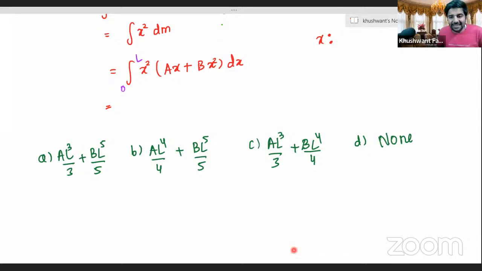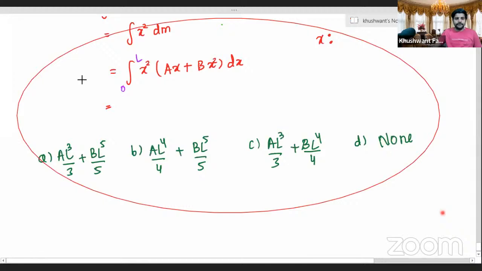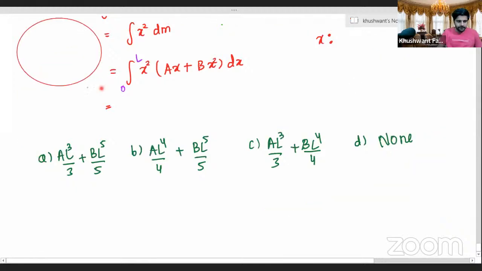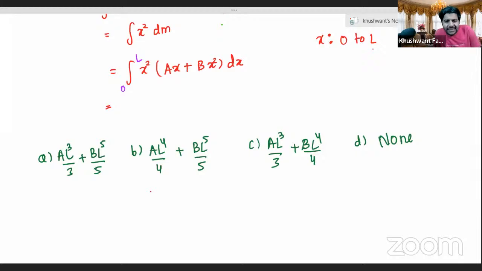Okay, 21 seconds are already over. How about the remaining time that we have in hand? Quickly, try this out. 30 seconds gone. Come on. 30 more seconds to go. Everybody, dear learners, let me know. Done. So we have to go from x equal to 0 to L. Let's see, 4 more seconds. 3, 2, 1. Closing the poll now.